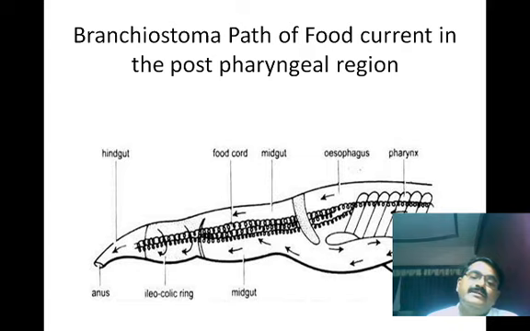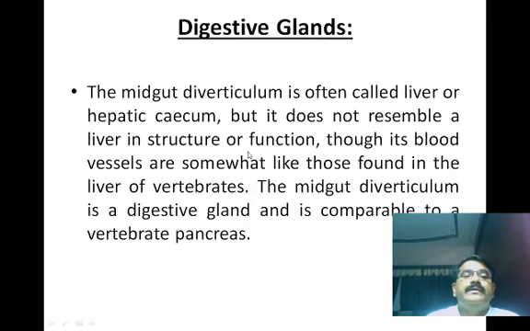The esophagus leads into a very short part, which further leads into the intestine, and here there is a constricted region. In this region there is the diverticulum, known as the midgut diverticulum, sorry, midgut not buccal, it is a midgut diverticulum.